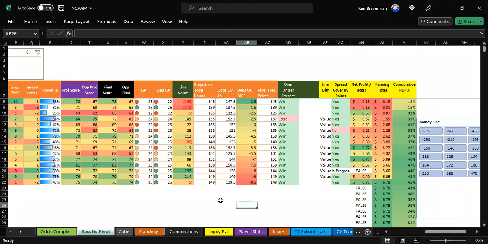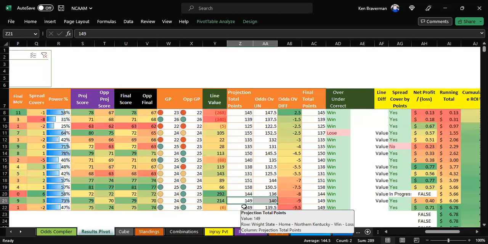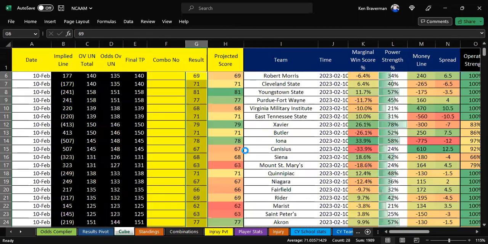Oh boy, this is going to make the algorithm better. Okay. So I'll tell you what made this really interesting. I thought this was out of order for a second. It ain't out of order. And the reason why it ain't out of order is we apparently are projecting scores too high. No, too low. No, too high. Yeah, we're projecting scores too high. And that is fixable.